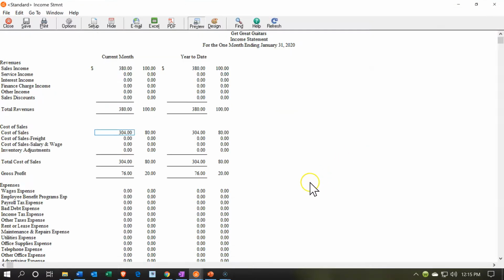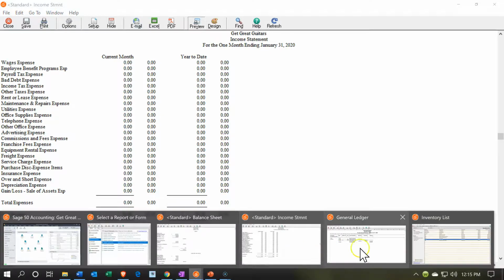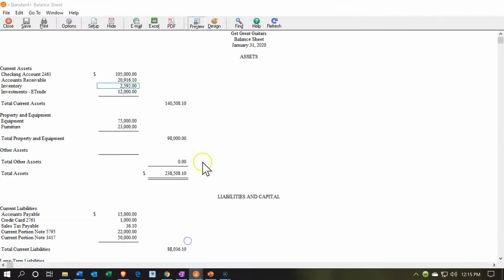What's the effect on the net income on the income statement? Well, it went up by the 380, and then cost of goods sold or expense went up by the 304. The difference, 76, is the effect on the income statement of that transaction. Also note that if we go back over to the balance sheet, we have the accounts receivable that's been affected, right? The accounts receivable, and we need to break that out by who owes us the money. If we just drill down on it, it only gives us the information by date.